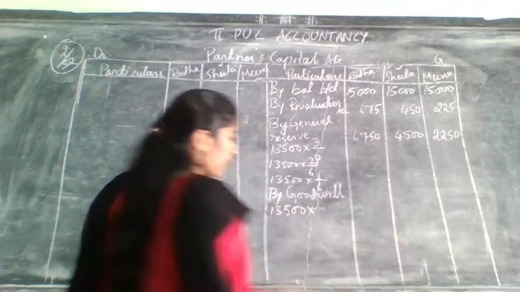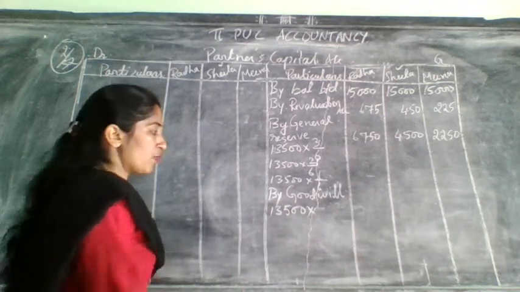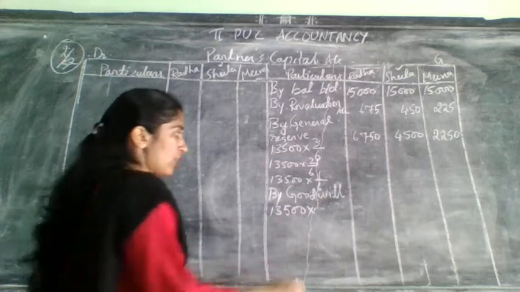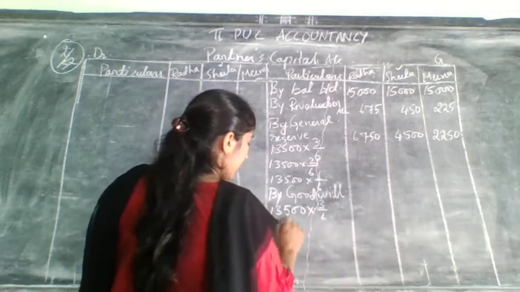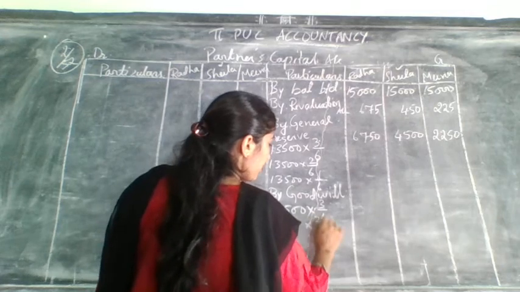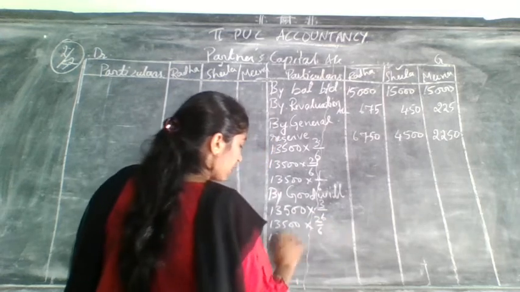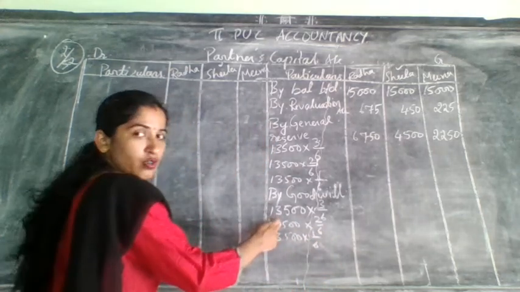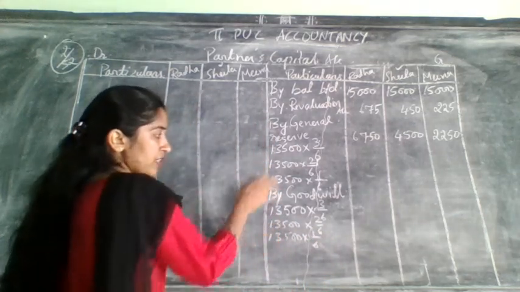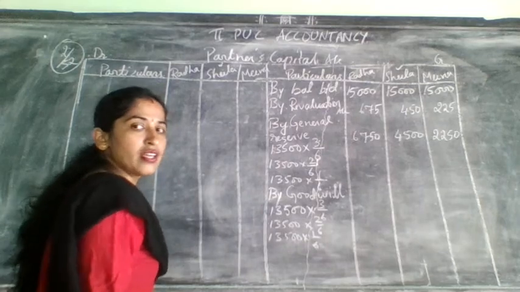13,500. Correct? Again, you need to distribute this goodwill in the old ratio itself. What is the old ratio? 3 by 6. 13,500 into 2 by 6 and 13,500 into 1 by 6. This is goodwill. Here in this problem, general reserve and goodwill both are having the same value.